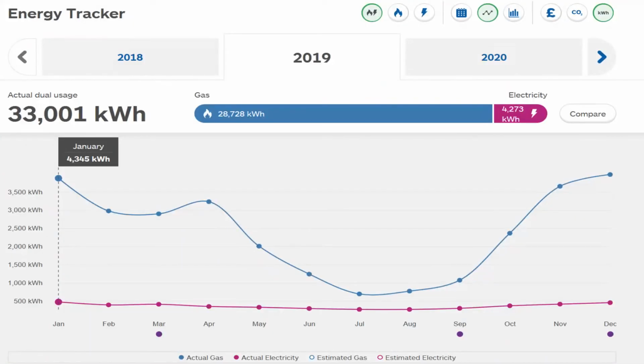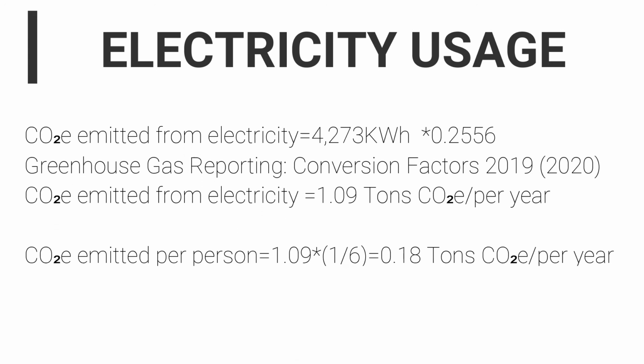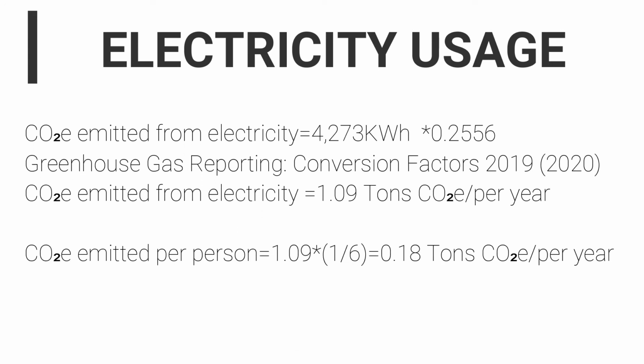This graph shows my family's usage for the year 2019. I used it to obtain my values for my natural gas and electricity usage. I calculated the amount of CO2 equivalent emitted from my electricity usage by multiplying the electricity usage, which is 4,273 kilowatt hours, by the conversion factor, which is 0.2556, and then divided this by 6, the number of people in my household, to get an individual usage, which is 0.18 tons CO2 equivalent per year.